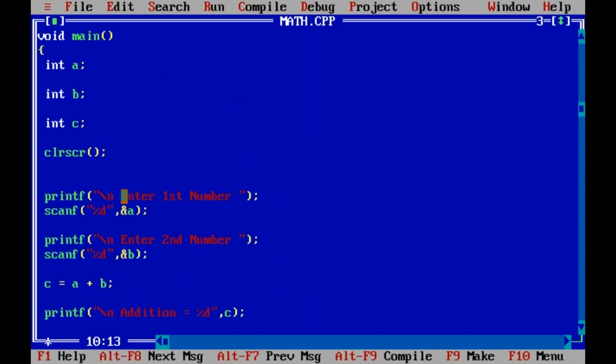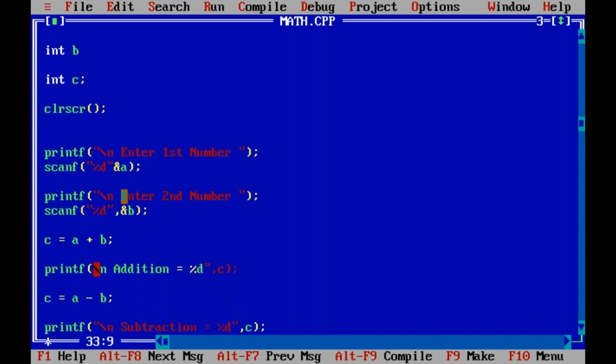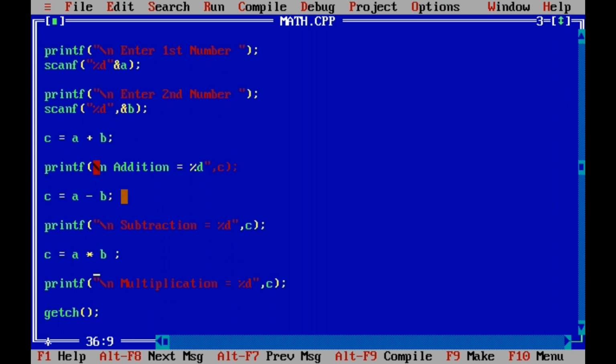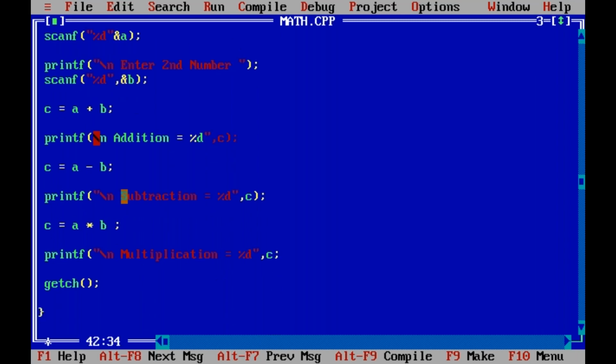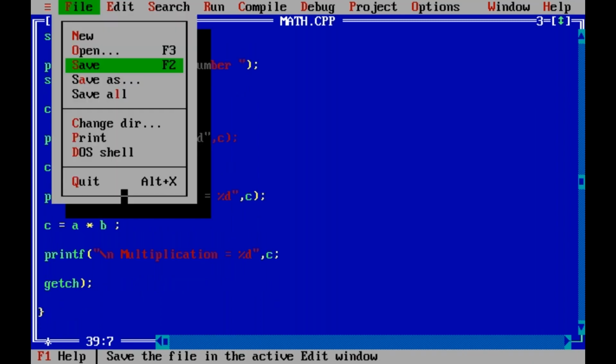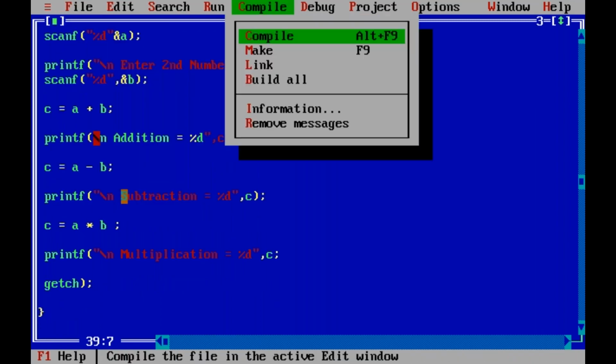Suppose here let us make some mistakes. Suppose a semicolon is missing. In scanf, a comma is missing. In printf, a double quotation is missing. In this printf, a bracket is missing. And here another bracket is missing. Now F2 to save, then Alt compile.